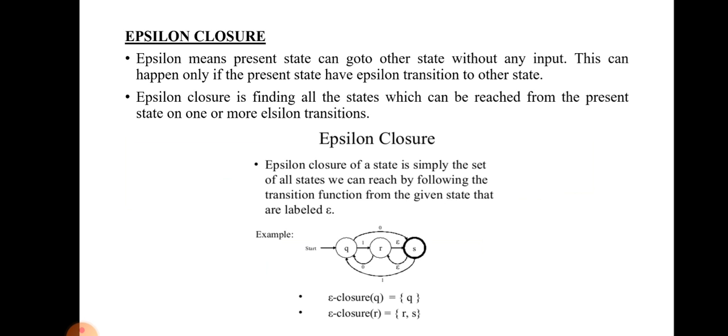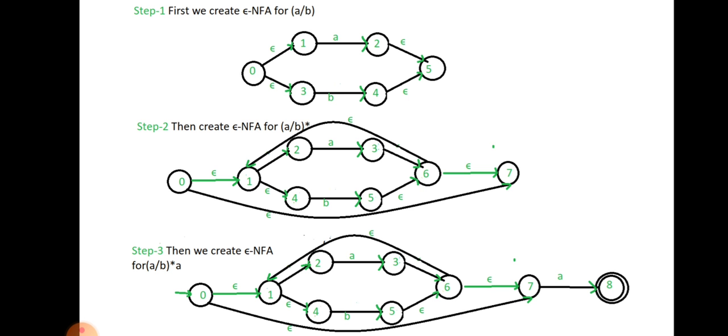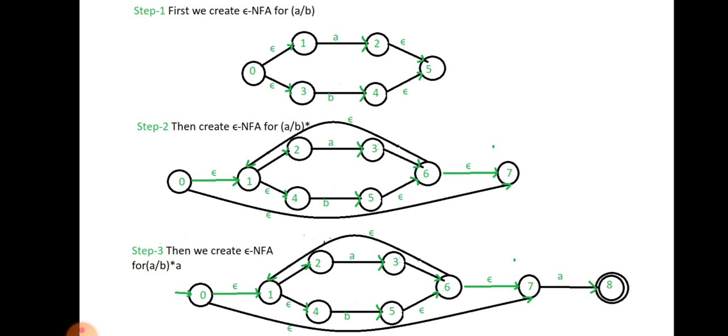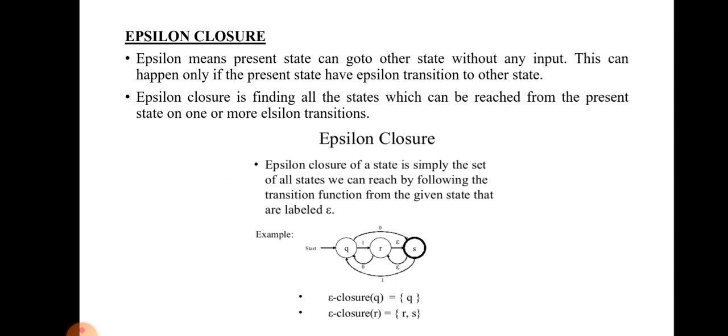So the next one: the first point in the subset method is that we convert the regular expression into epsilon NFA. These are the examples. So we should know how to convert the given regular expression into epsilon NFA. After we get the epsilon NFA, we can convert the epsilon NFA into DFA by using epsilon closure. So we should know what epsilon closure is.